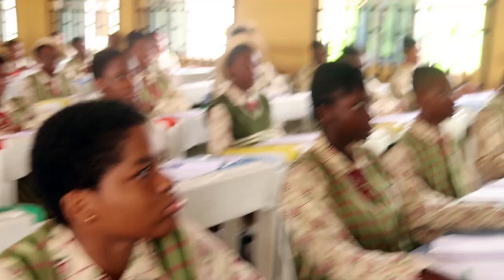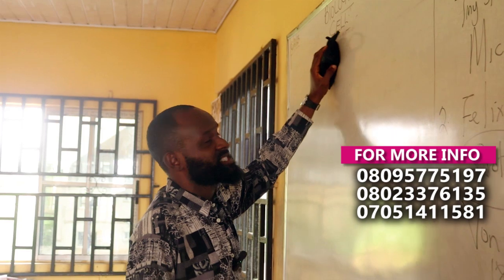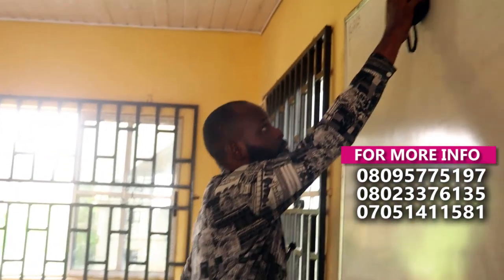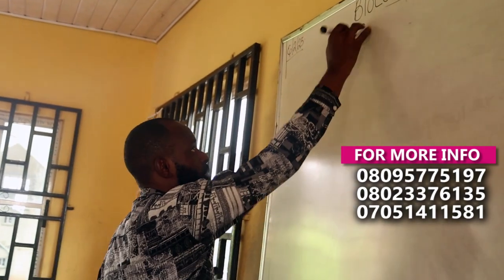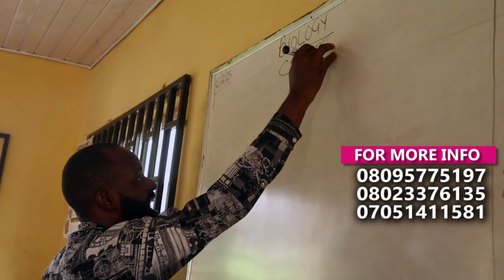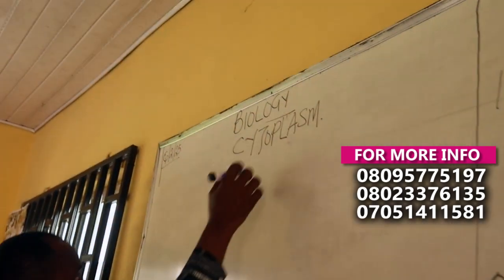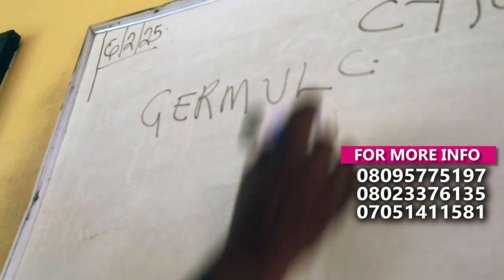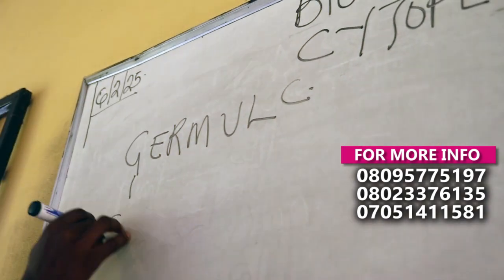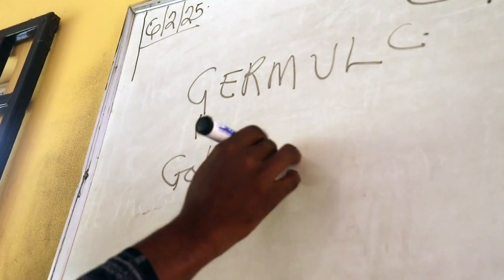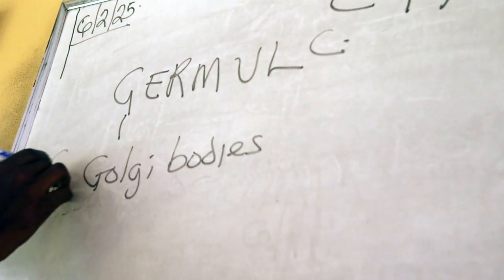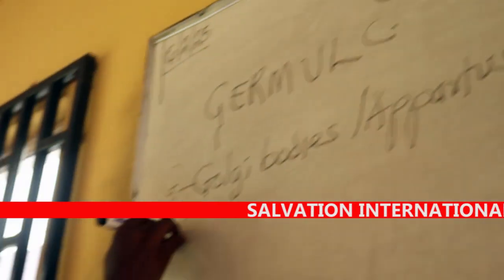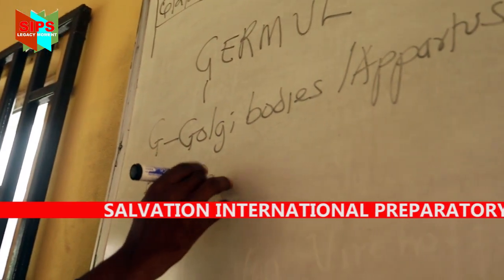Very good. So we're looking at what is called the cytoplasm. We've mentioned that the cytoplasm means all living materials outside of the nucleus bounded by a cytoplasmic what? Membrane. Now there's an acronym for the cytoplasm. It is called GERM-VLC. Pronounce after me. GERM-VLC. Now, the G means the Golgi bodies or apparatus. The E means endoplasmic reticulum.